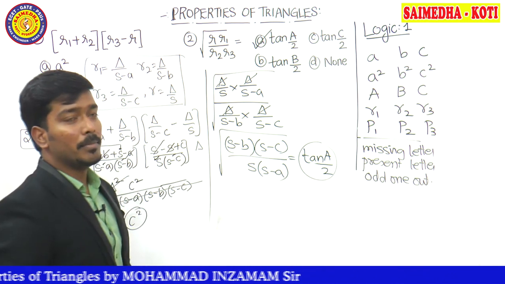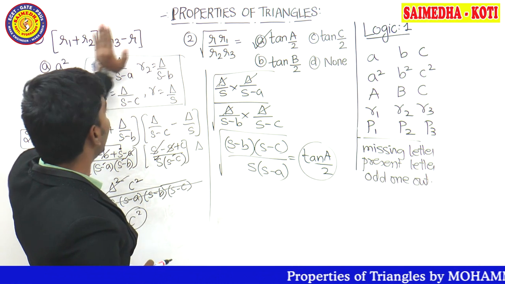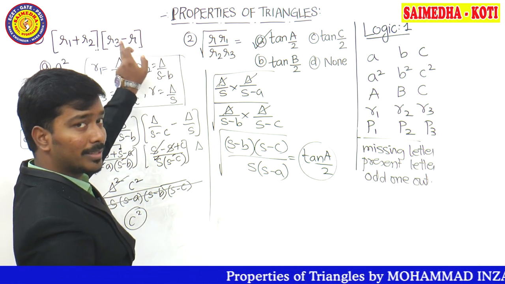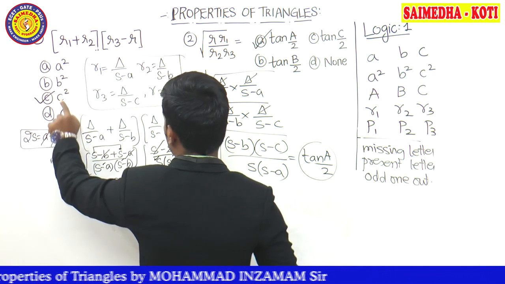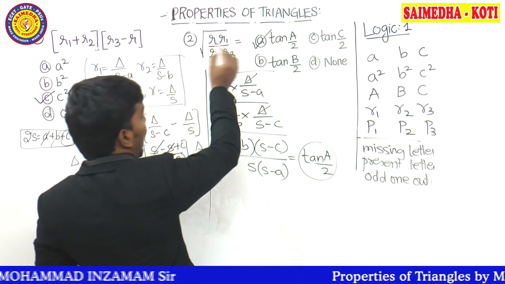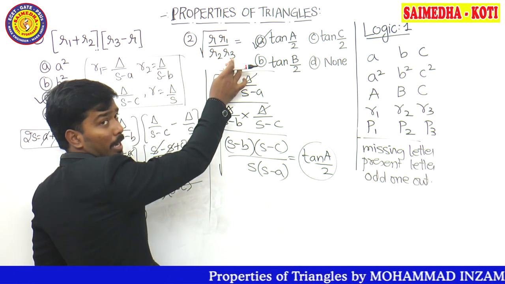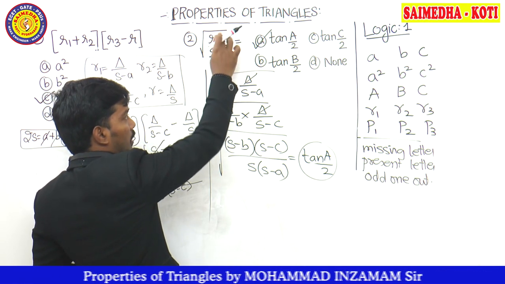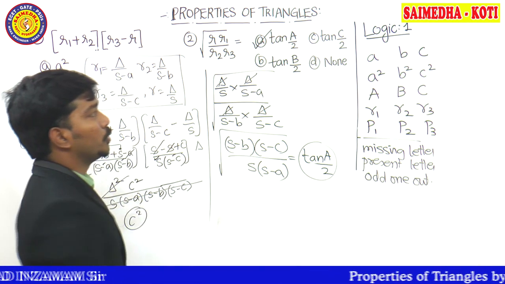One more time, let me repeat the logic, guys. What is the logic? Odd one out. R1 plus R2, one term, R3 separate. So R3 is the odd one out, the third group, and C square is the correct answer. Here, R1 is the numerator, and R2 and R3 are mentioned separately in the denominator. So R1 is the odd one out, so tan A by 2 must be your correct answer. Pause the video to note it down.